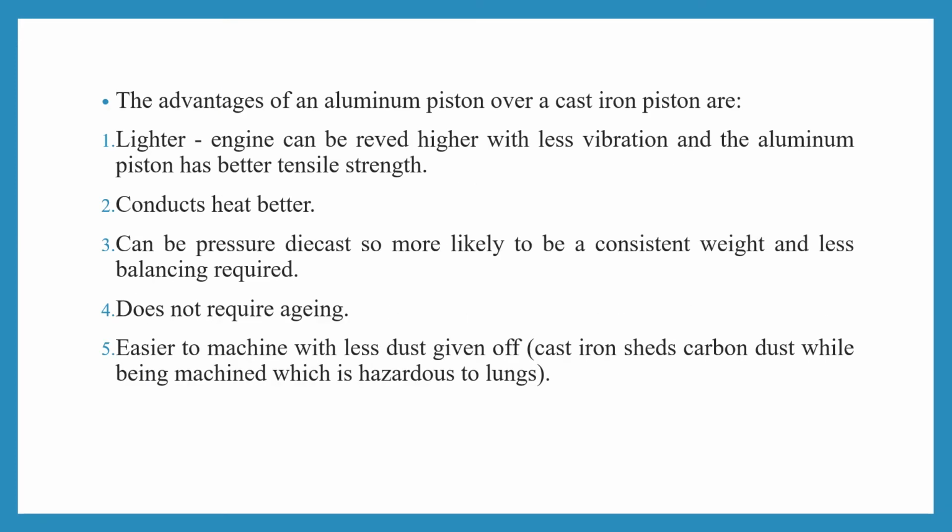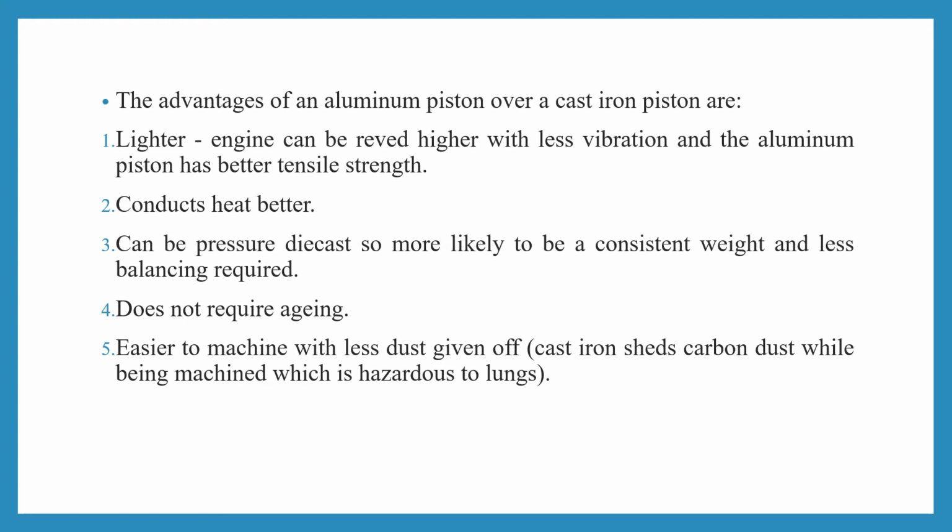Now coming to the advantages of the aluminium pistons over the cast iron pistons. Number one, it is lighter. Engine can be revved higher with less vibration, and the aluminium piston has a better tensile strength than the cast iron. Number two, it conducts heat better.